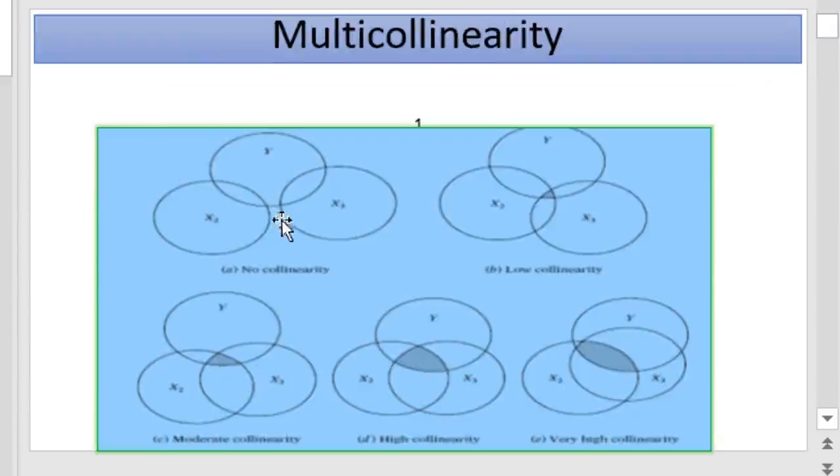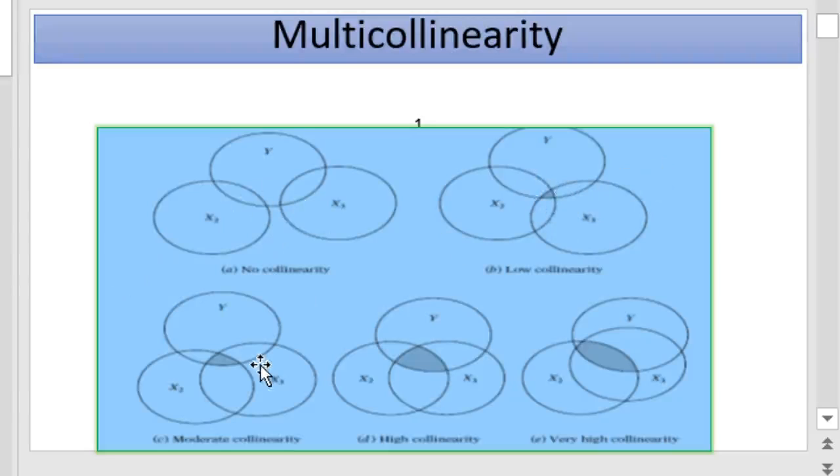Here the multicollinearity is explained in the form of the Ballentine view, that is, in diagrammatic form. In the case of the first diagram, there exists no relationship among the variables, that is, there is no collinearity. Here we can see some collinearity.